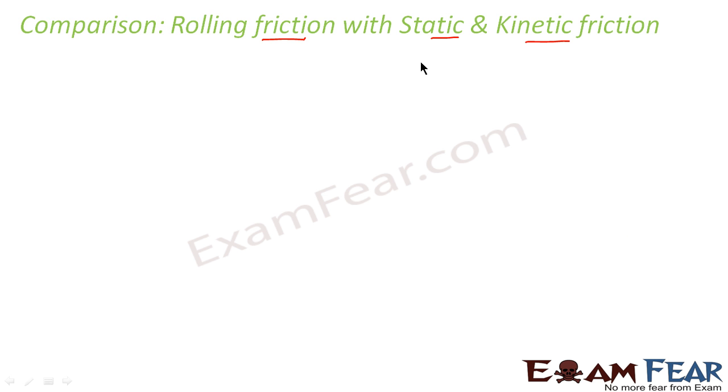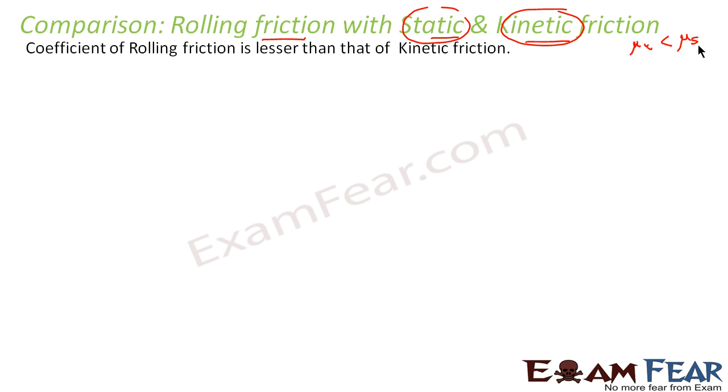Now, let us have a comparison of rolling friction with static and kinetic friction. Earlier, we already saw the comparison between static and kinetic friction. What was that? Let's quickly review. We saw that the coefficient of kinetic friction is always lesser than the coefficient of static friction. So here what did we see? The coefficient of rolling friction is lesser than that of kinetic friction.